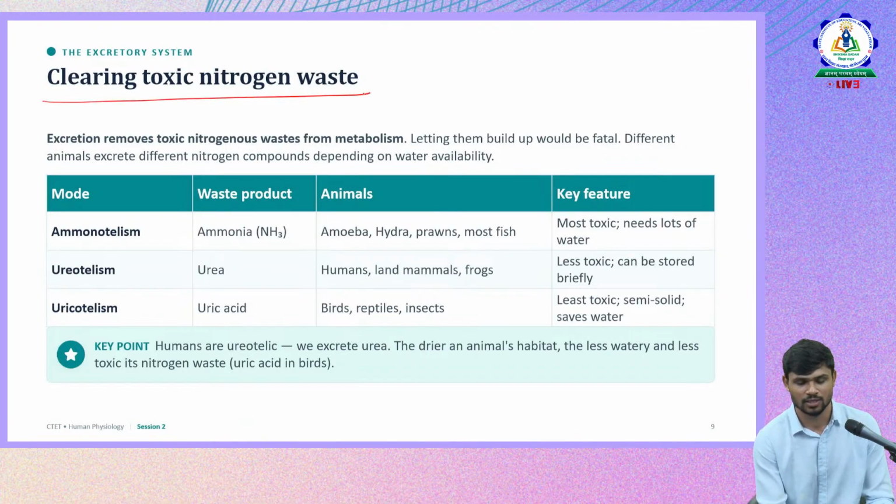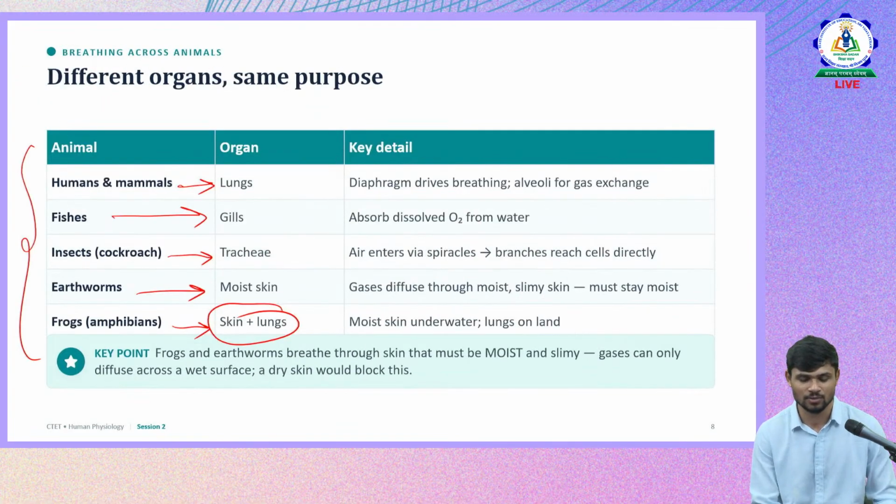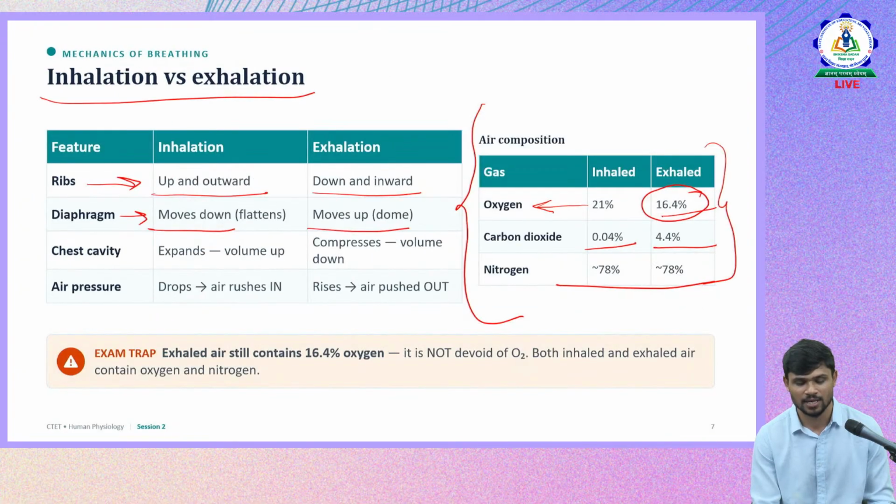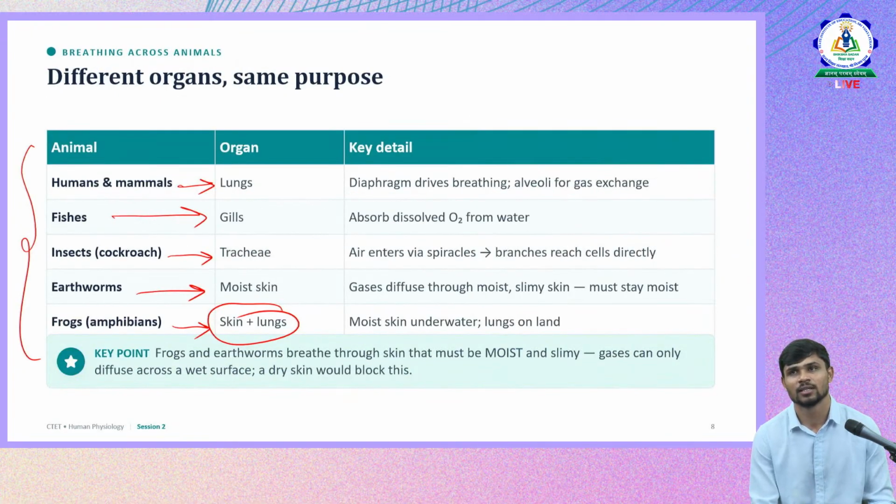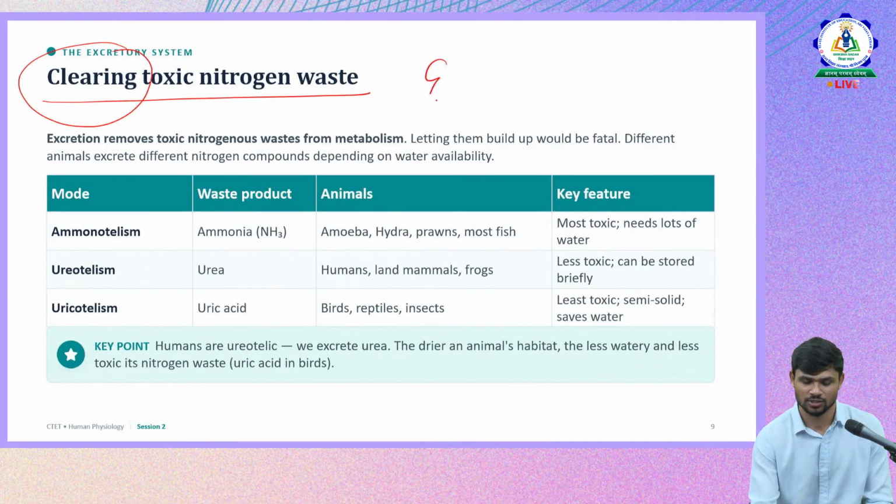Now, clearing toxic nitrogen waste. Till now we discussed the respiratory system, the organisms and their respiratory organs. We also discussed aerobic respiration, where and how it takes place, and anaerobic respiration and its uses. Now let us move forward to excretion.